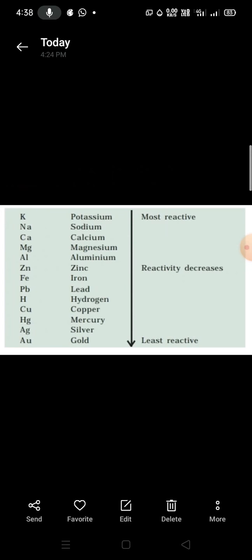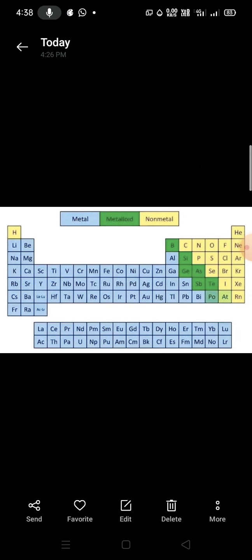You can see in the periodic table, this is the picture of the periodic table. Blue colors are all metals, yellow colors are all non-metals, and green color elements are all metalloids.